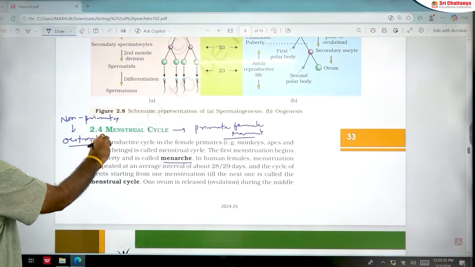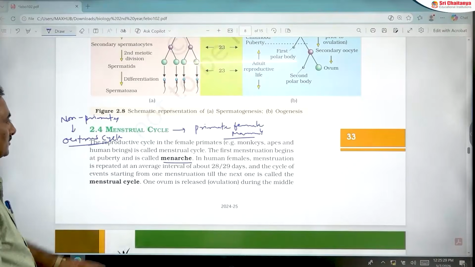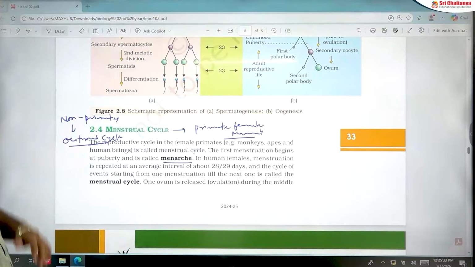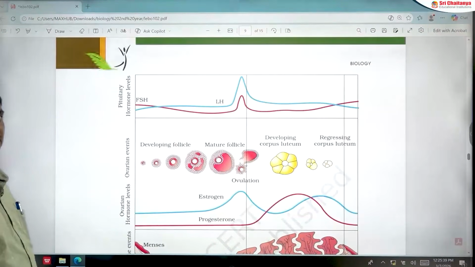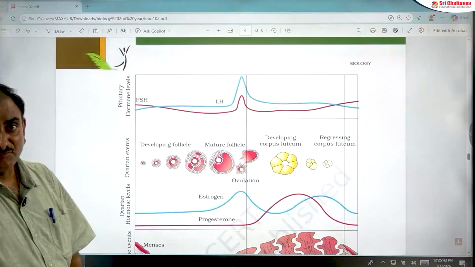So estrous cycle occurs in non-primate female mammals. That point is also very important, you should remember, it was given in the 2022 NEET examination. So estrous cycle is observed in non-primate female mammals.